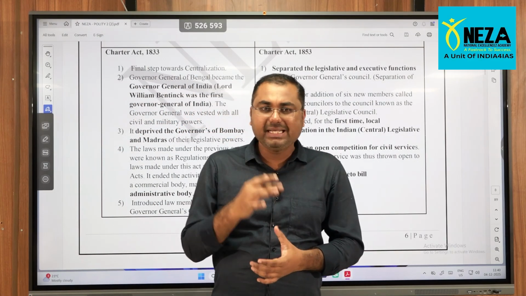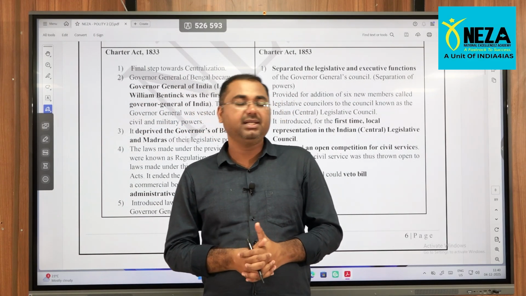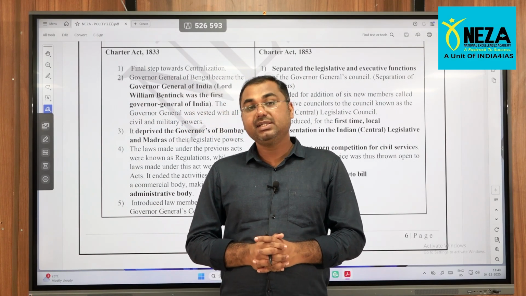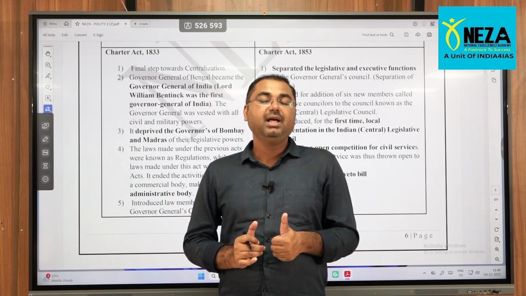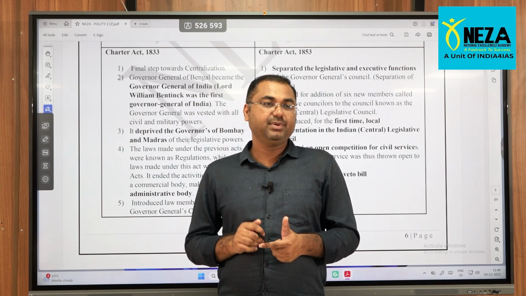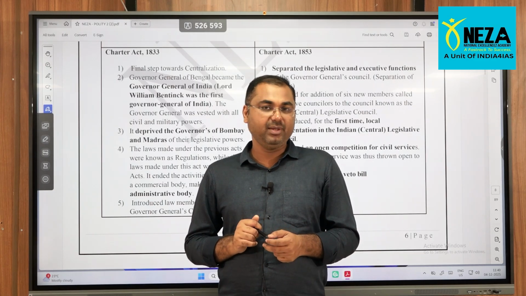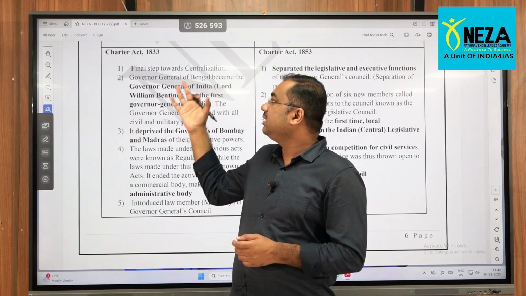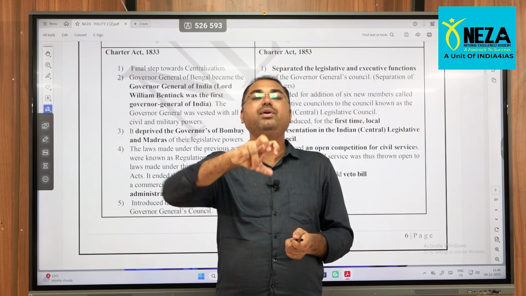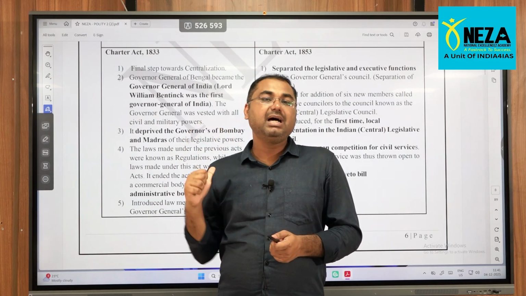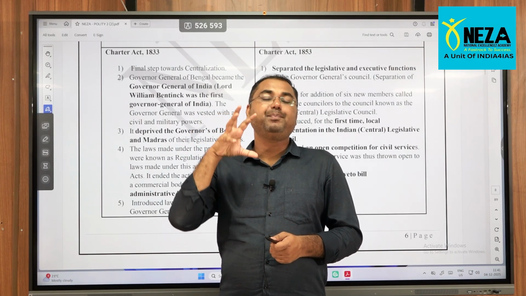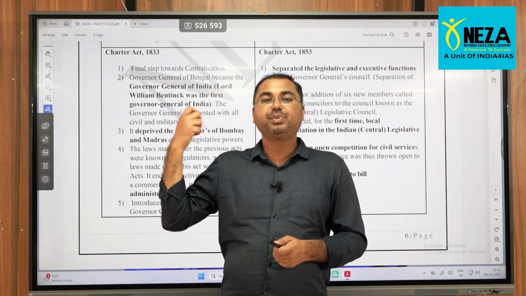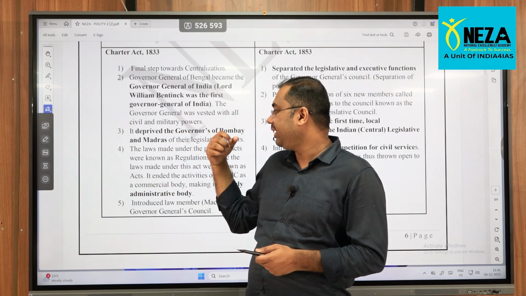As I already mentioned, the Britishers earlier administered India through the provinces. Under that, the Bengal province, the Madras province and the Bombay province were very, very important. Through this 1833 Act, they deprived the Madras and Bombay presidencies of power. It means now they are working under the supremacy of the Governor General of India.